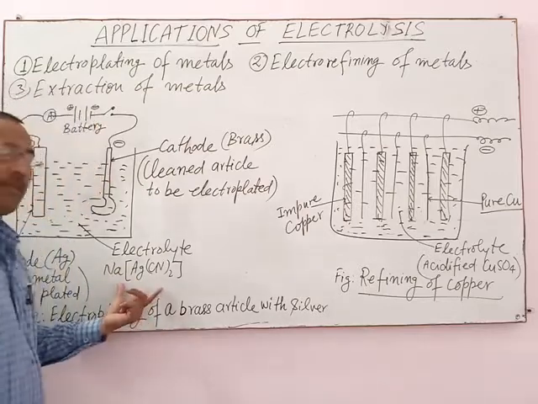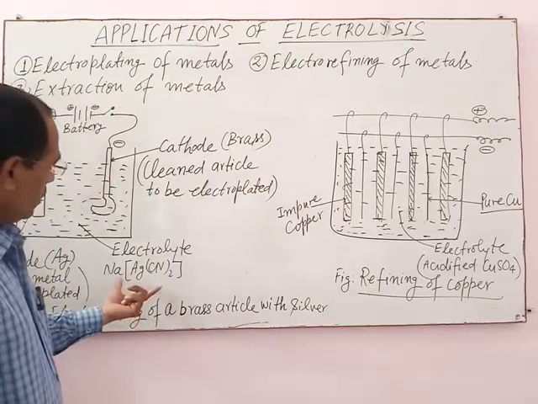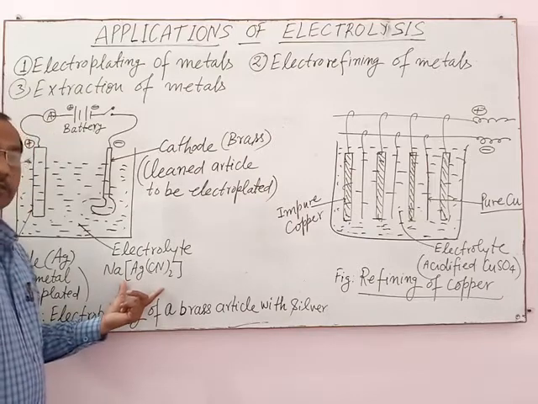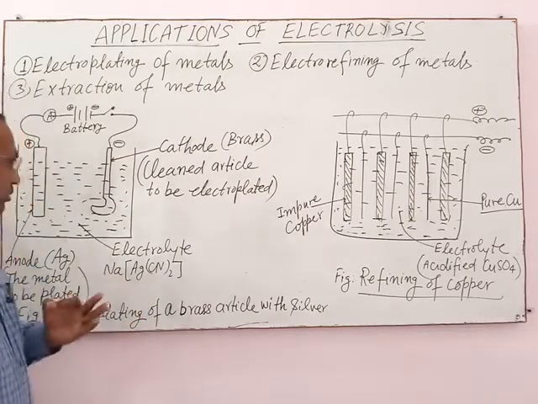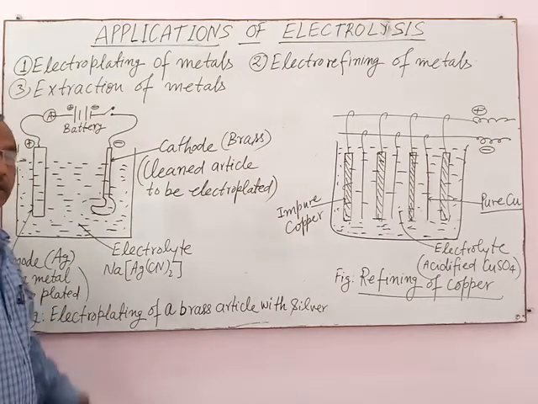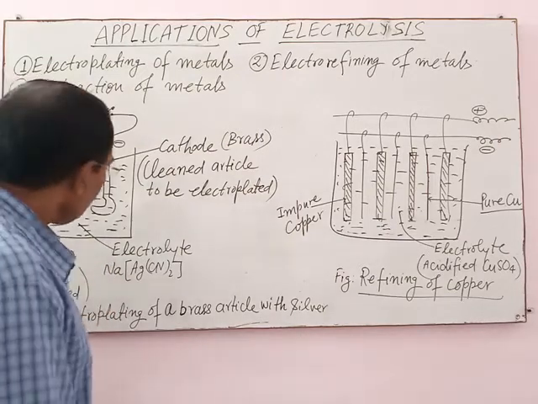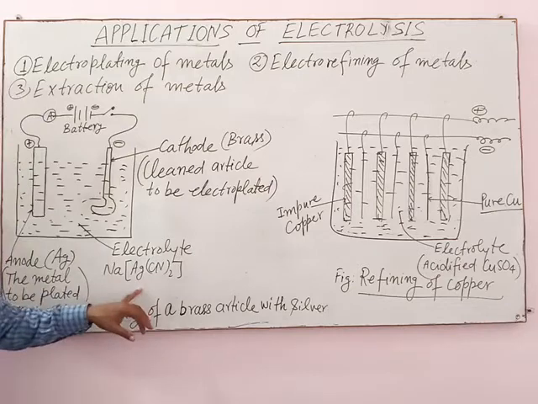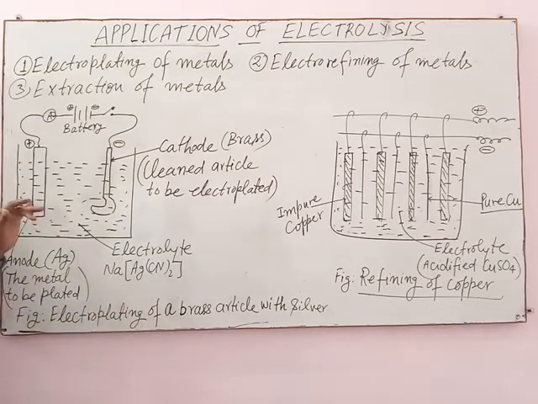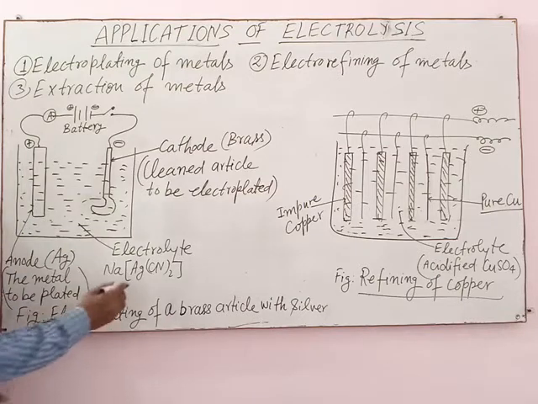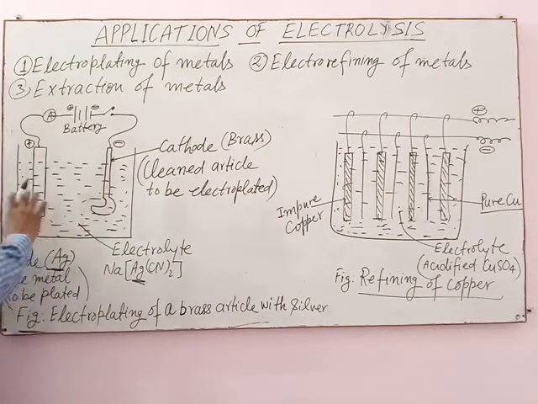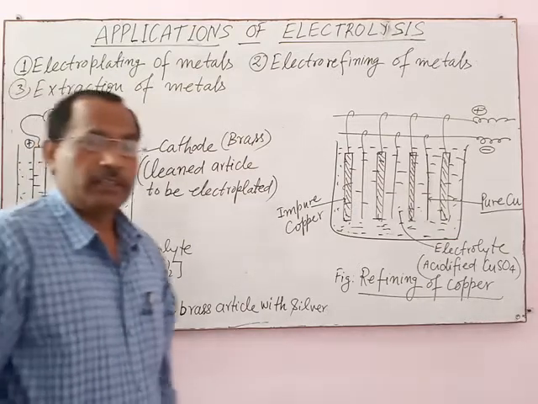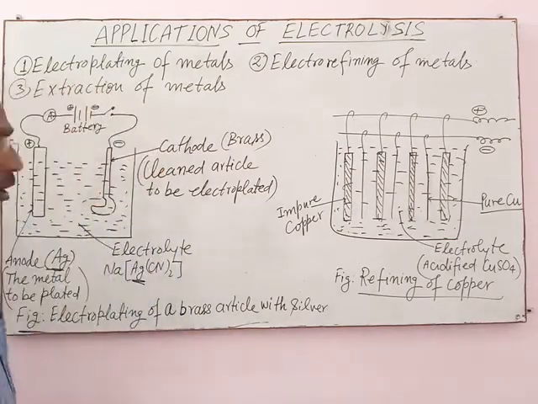Although it is a coordination compound, means complex salt, in solution it produces sodium ion, silver ion and cyanide ion. Silver ion is the same ion which is produced by the superior metal. This ion is common in both the cases, electrolyte as well as anode or superior metal.